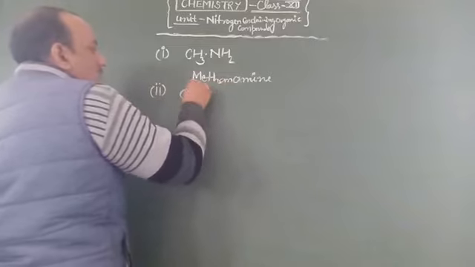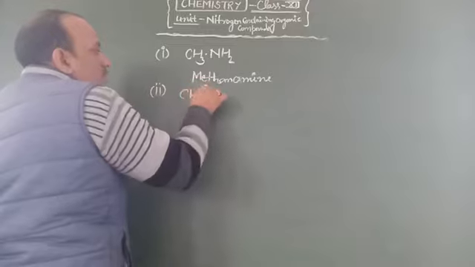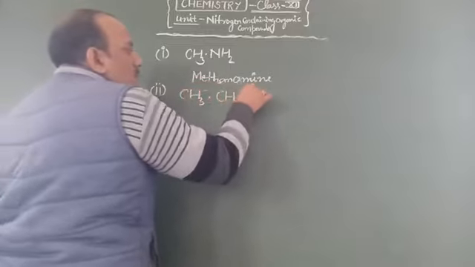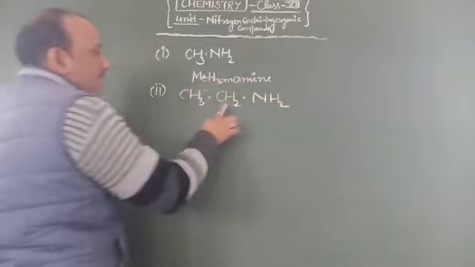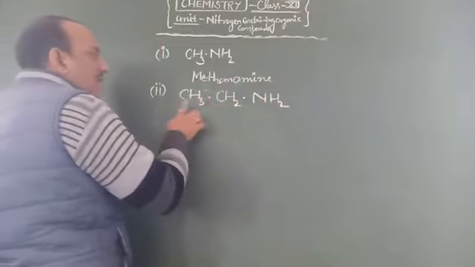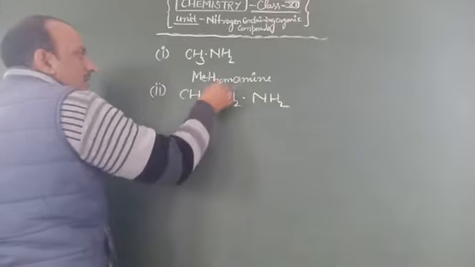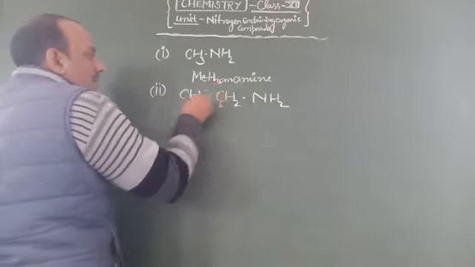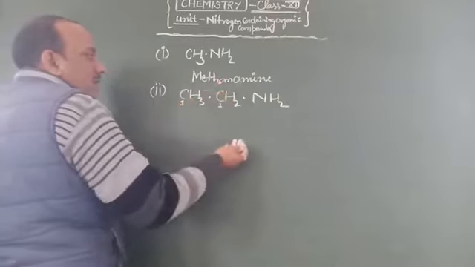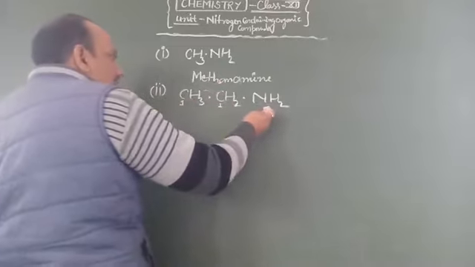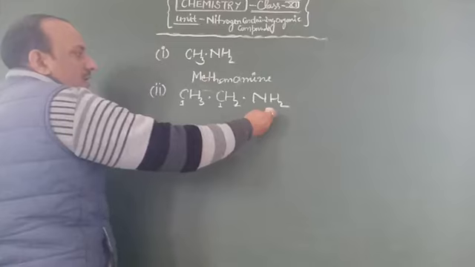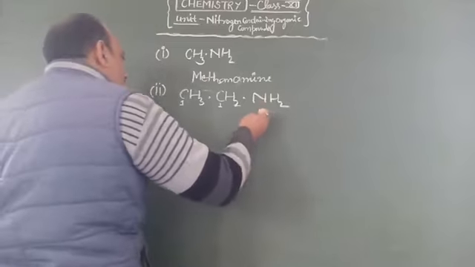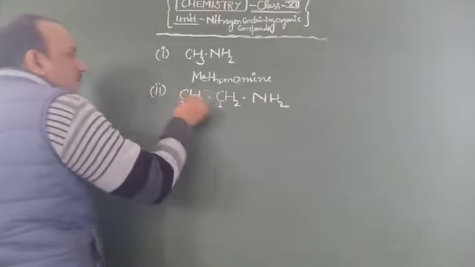For the second example, C2H5NH2, or we also write it CH3CH2NH2. Here two carbon atoms are available. We assign numbers because the functional group is on the right side, so nearest to the functional group they are numbers 1 and 2.